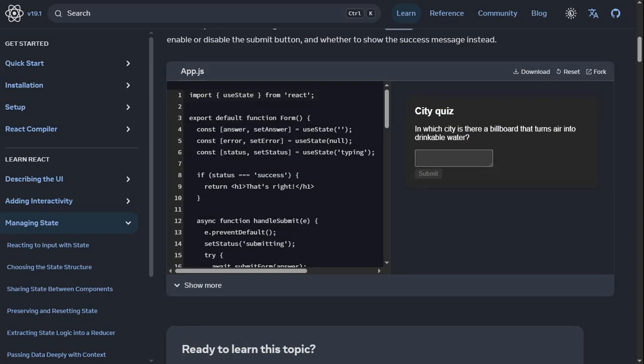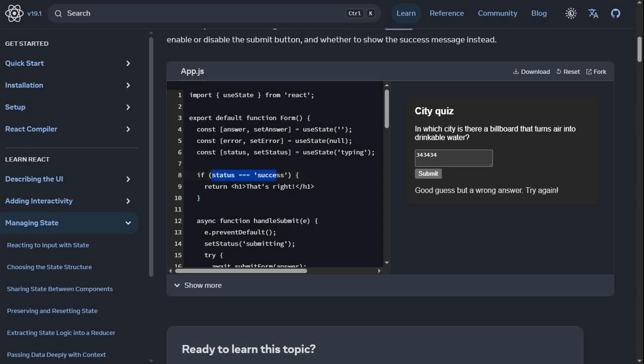Okay, so the submit button is disabled. Now let's see, we have answer, which is nothing. Okay, this is empty now. We have the error, which is nothing. Okay, let's try numbers. Submit. Good guess, but wrong answer. Try again. Okay, so we didn't get the error, and we got the status.